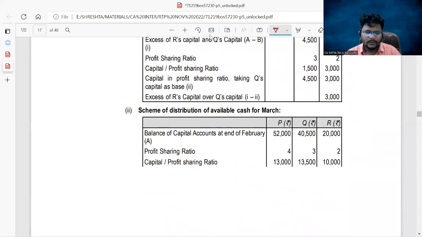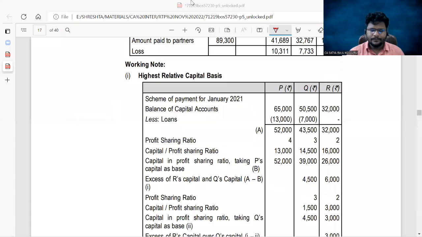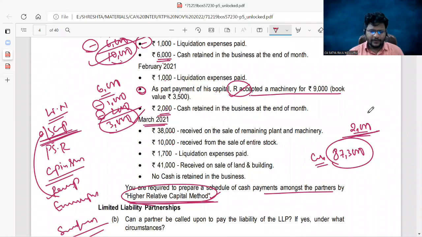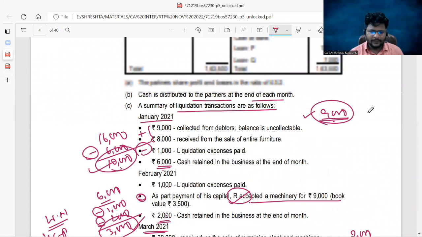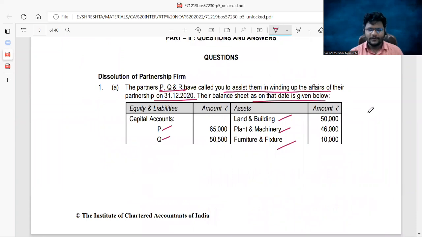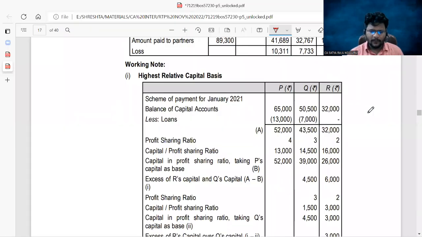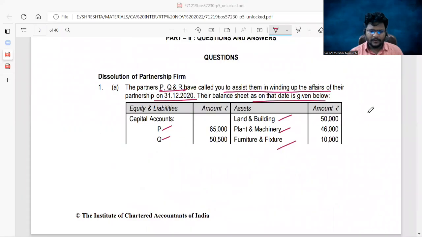Yeah, guys. Please, all of you check here. Existing outstanding capitals. First, we'll start. All of you be with me. The problem is lengthy.